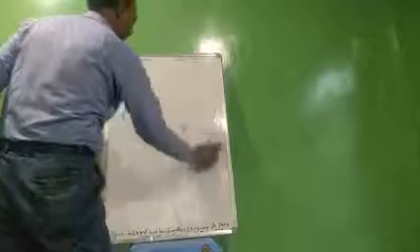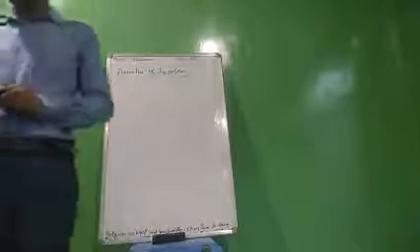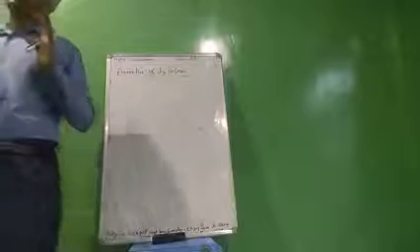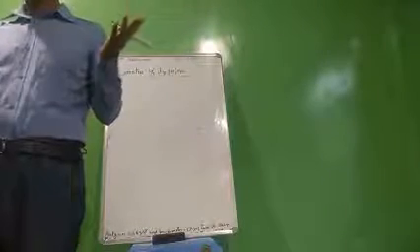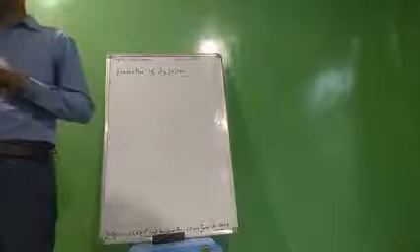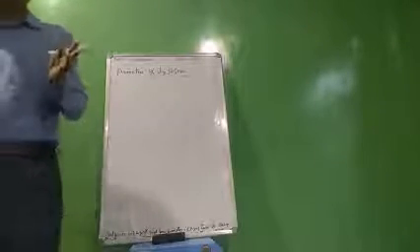And now we go for the functions of lysosomes. They help in the waste disposal system and autolysis. They contain numerous enzymes which take part in intracellular digestion of foreign particles.